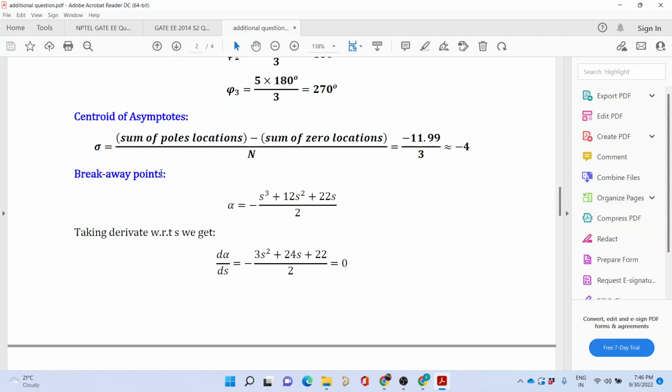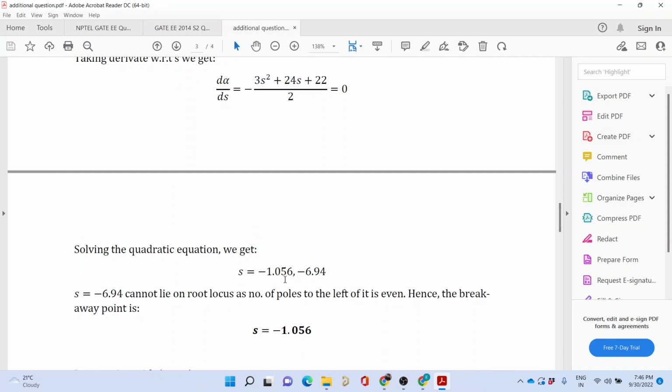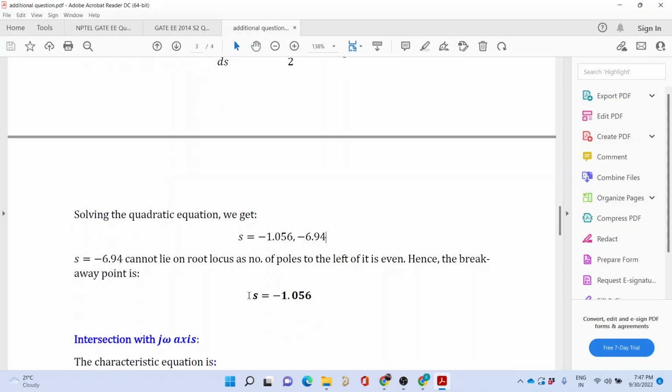To find the breakaway points, you write alpha in terms of s. You then differentiate alpha with respect to s and equate that to 0. If you do that, you would end up getting s equal to minus 1.056 and minus 6.94. This cannot lie on the root locus because to the left of this point we will have an even number of poles. So the only breakaway point that we have is this.